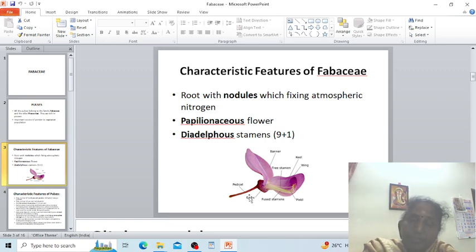The characteristic features of Fabaceae are roots with nodules which fix atmospheric nitrogen, and a papilionaceous flower. The flower is diadelphous, that is 9 plus 1: 9 stamens fused, and the remaining one is single, a free stamen. The papilionaceous flower consists of the keel petal, wing petals, and standard petal.